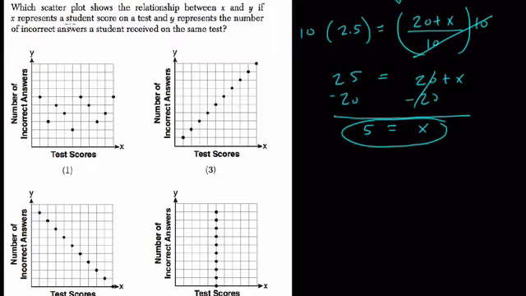Alright. Which scatter plot shows the relationship between x and y if x represents a student's score on a test and y represents the number of incorrect answers?